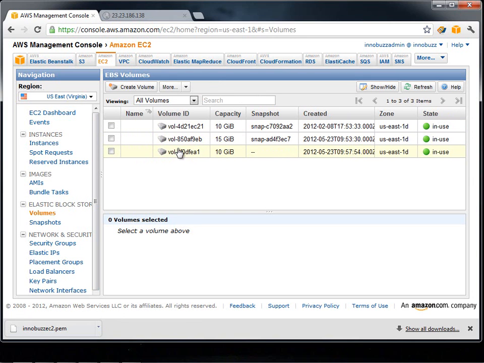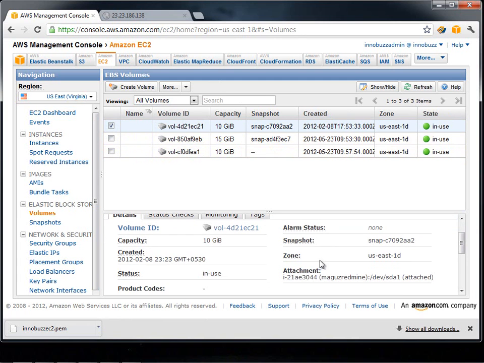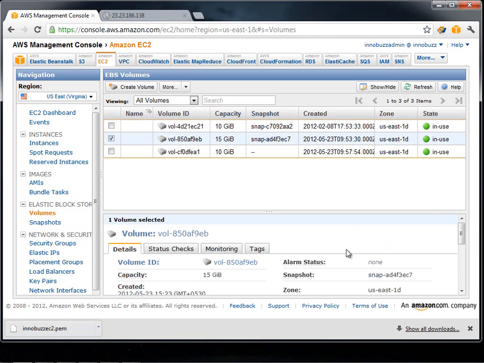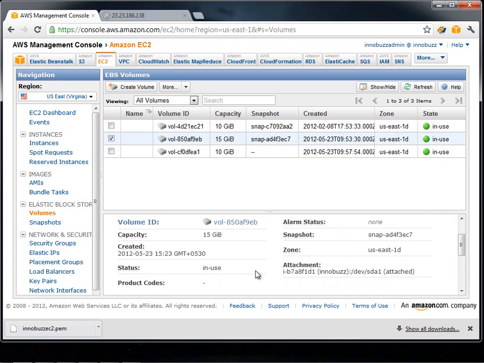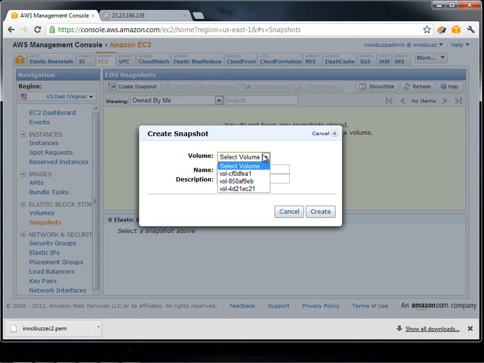Under the volumes, we click on the volume which is 15 GB and 10 GB, and we see which is the volume that is attached to our EC2 instance. So this is another one. So we click on another instance. The volume ID which starts with 850 is the one which is our EC2 instance, and we see that it's 850. So we go back to snapshot, we click on create snapshot and we select the volume